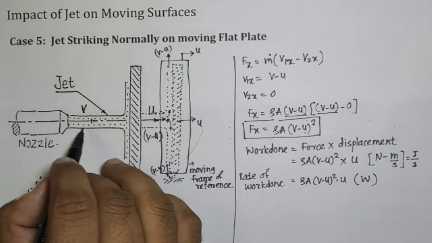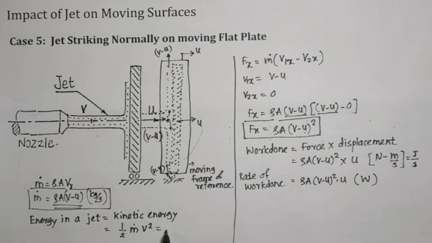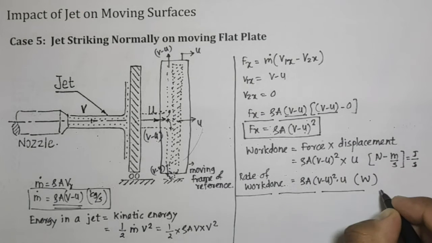In this jet, the discharge is q, and q is equal to area into velocity. So 1/2 into rho a v into v square will become basically 1/2 rho a v cube.